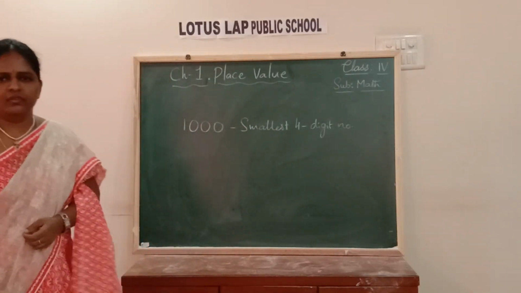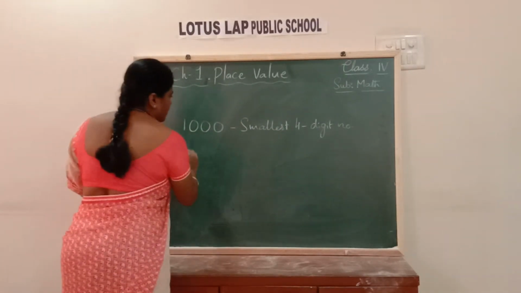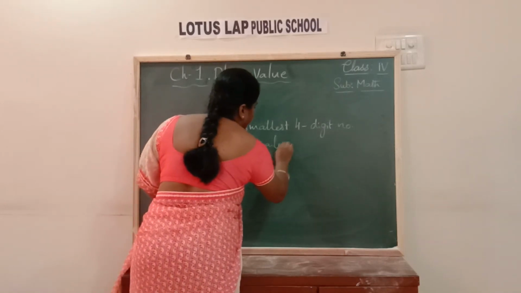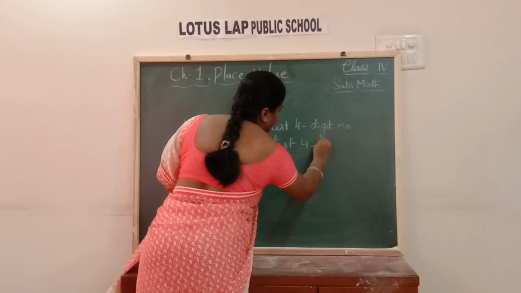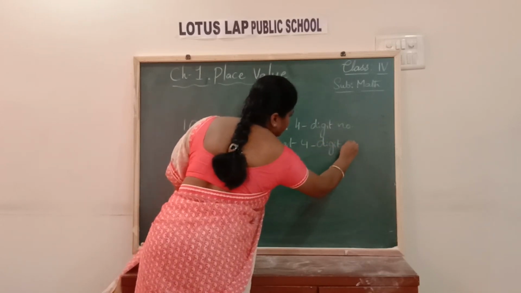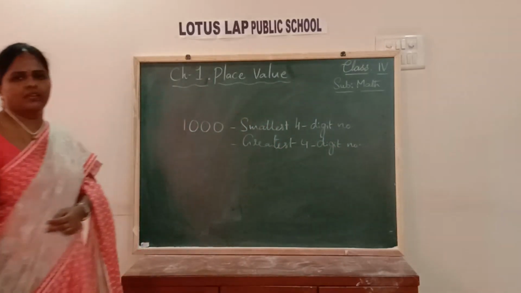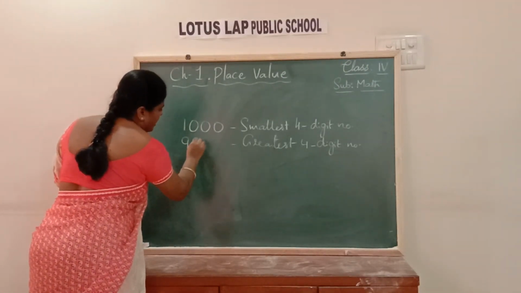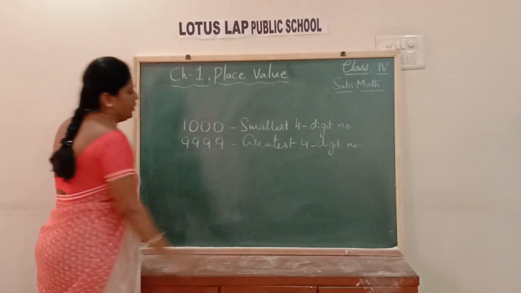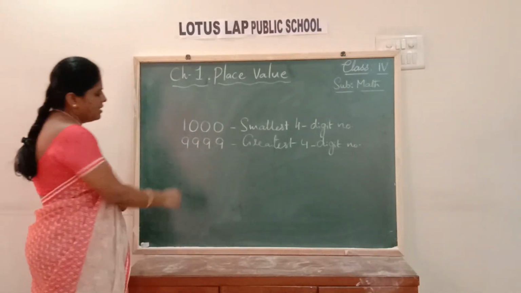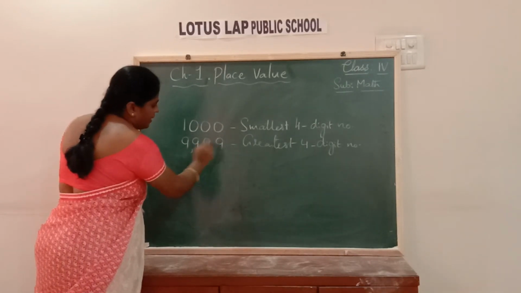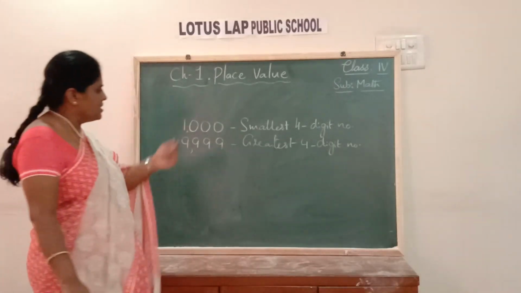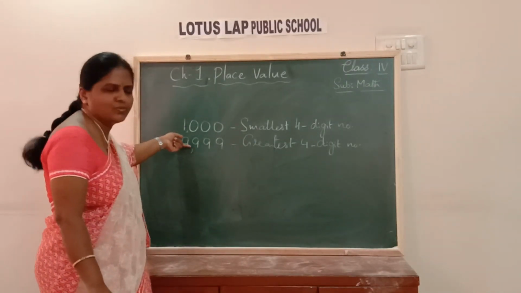This you all know, right? Next, what is the greatest 4-digit number, children? The greatest 4-digit number consists of 4 greatest digits: 9, 9, 9, 9. How do you read this number, children? It is 9,999. So this is the smallest 4-digit number, and this is the greatest 4-digit number.